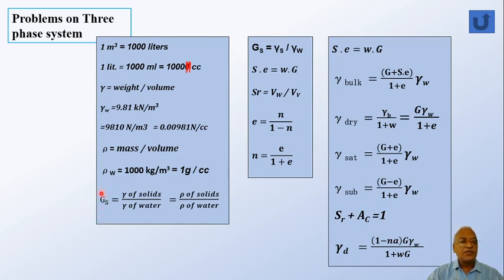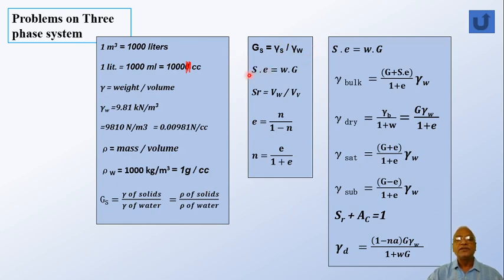Okay. Then specific gravity of solids, that is soil solids only. When we say solids, it is not consisting of water or air. Right? We are removing air and water. If you hold only the solids, then it will be gamma of solids divided by gamma of water, or it is rho of solids, or density of solids, divided by density of water. Okay, then there are relations. Gs, the same thing is put over here, gamma S by gamma W.